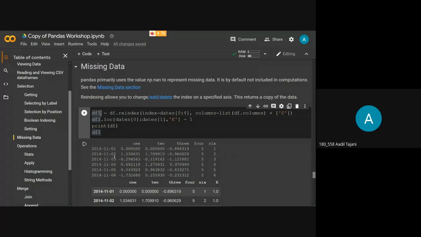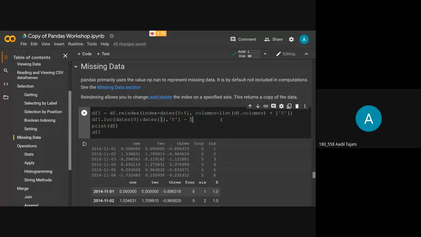As you can see here, this is our original data frame. We have 6 dates and 1, 2, 3, 4, and 6. These are the 5 columns. Now what I want to do is have just four rows, and I will do reindexing. For index, as Nikhil discussed earlier, when we specify something in the index variable, it will take that as index. Dates is a list that we have, the 6 dates that we are seeing right now. So it will select the first 4 dates and assign them to the index.